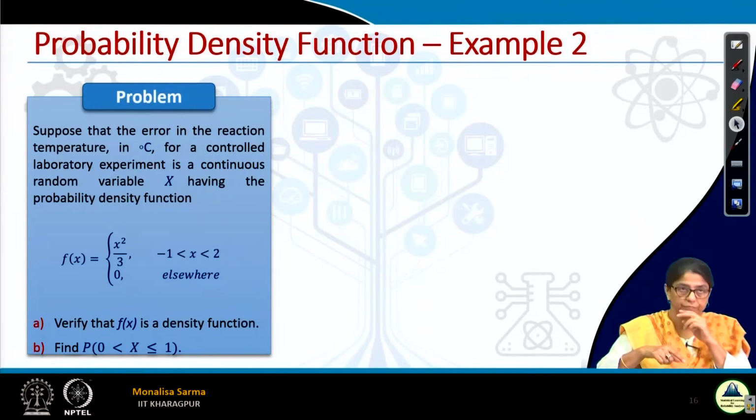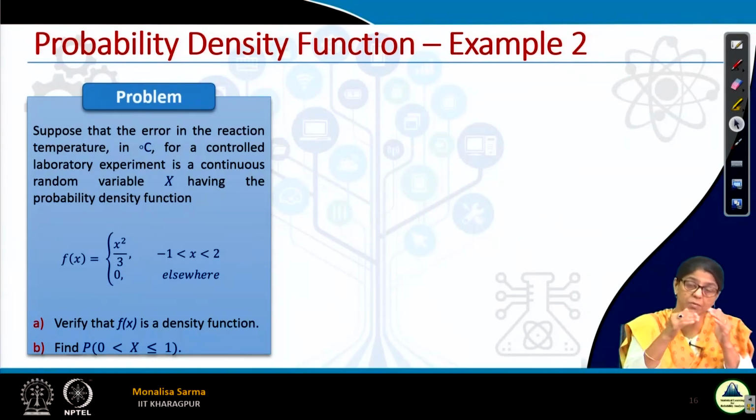Okay. See here, when x takes a value very near to 2, then we will get f(x) greater than 1, you see. That is what I told in the last slide. Now, we have to verify that f(x) is a density function. How will you verify that? It has to satisfy those two conditions we have seen. What are the two conditions? First is f(x) should be greater than or equal to 0, right? And the integration of f(x) over the range should equal 1.